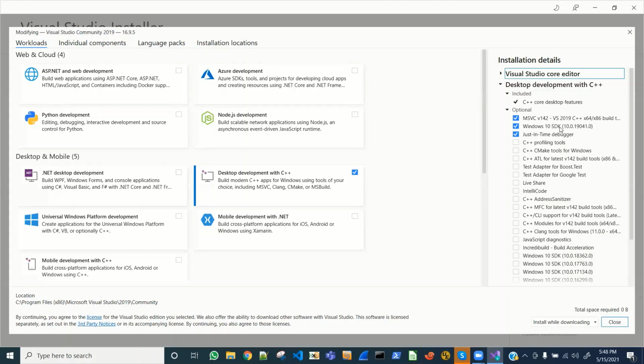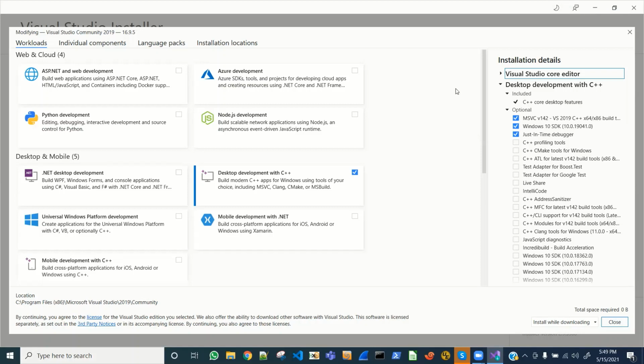In this, what you need to install is the latest Microsoft Visual C++ build tools, version 142, and you also have to install the latest Windows 10 SDK. I also installed the just-in-time debugger, but what you need is these two things.